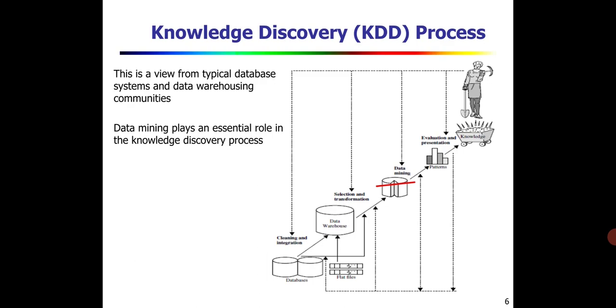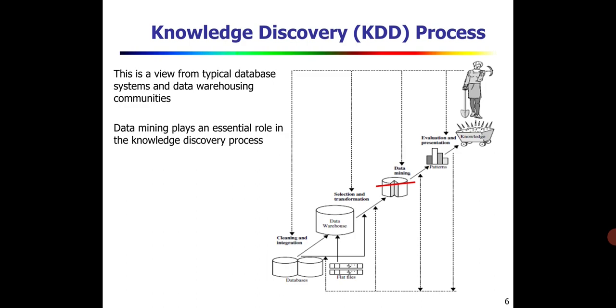So initially we have a database. The database has a collection of data. The data will have some consistent data as well as some inconsistent data, or maybe the database may have noisy data. So first of all, we need to clean the data and it should be stored in the data warehouse. So that is the cleaning process.